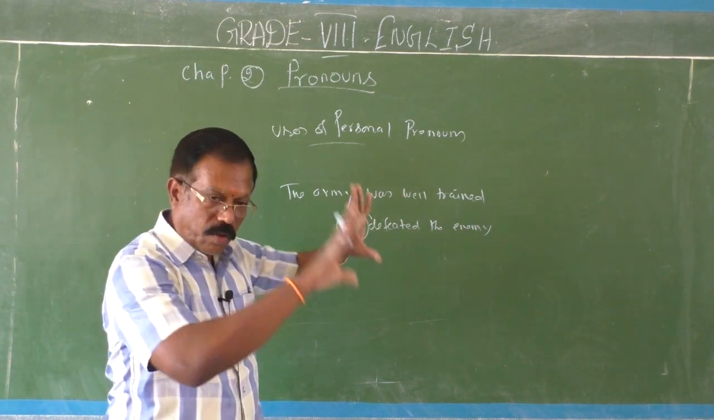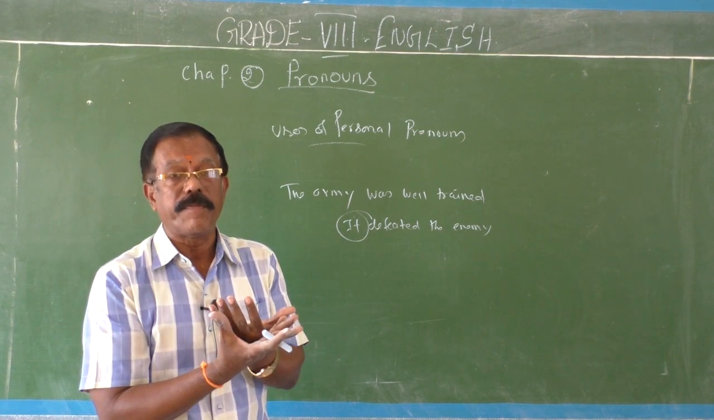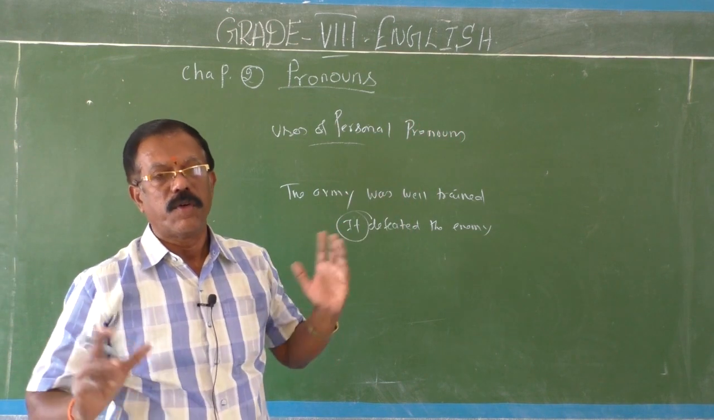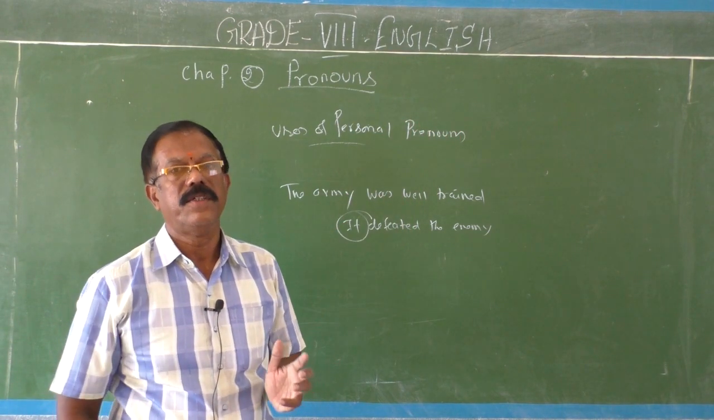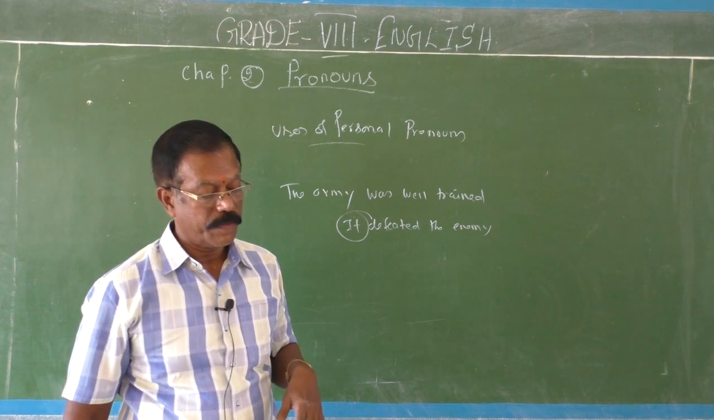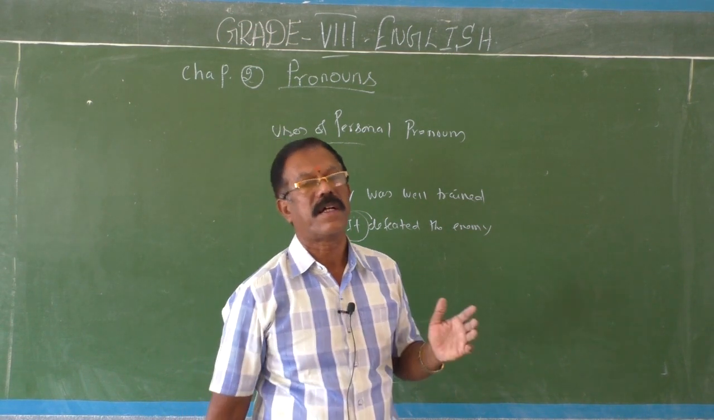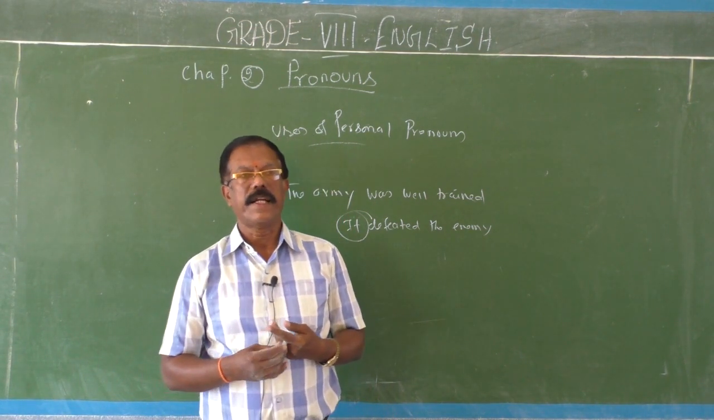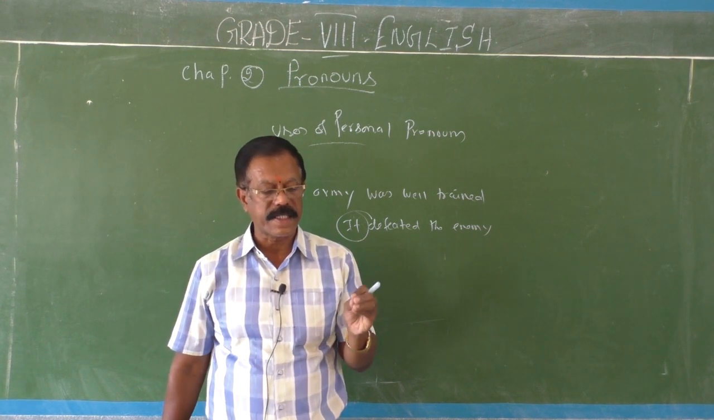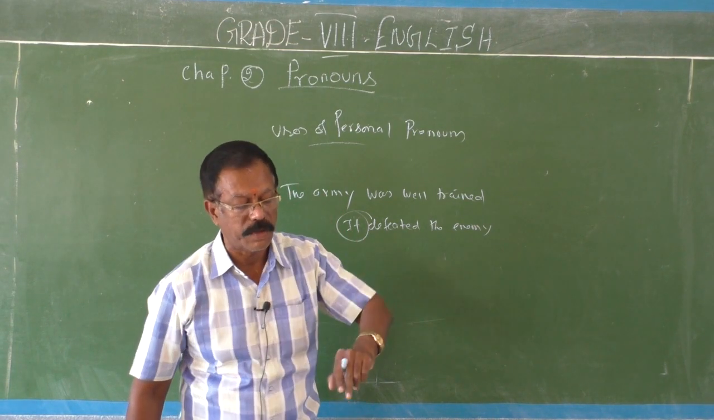Look here, children, here we use the personal pronoun it. It stands for a group of objects, but all the individual objects of the group are considered as a single unit. When referring to collective nouns as a single unit, this is called a collective noun. In the collective noun you can have a group of objects, but they are considered as a single unit. If it is so, there you have to use a singular pronoun.